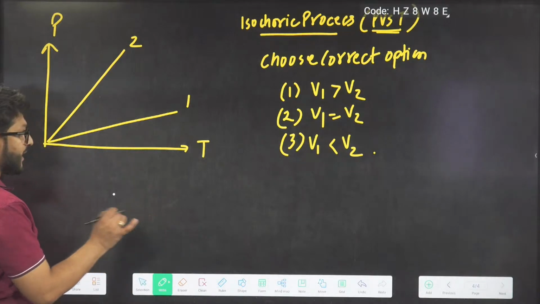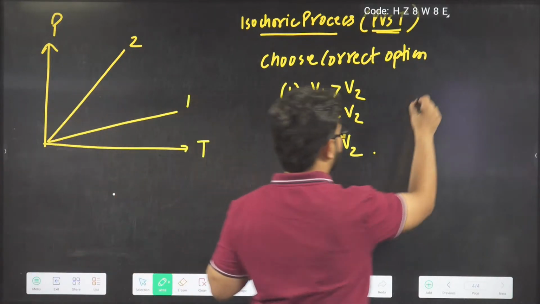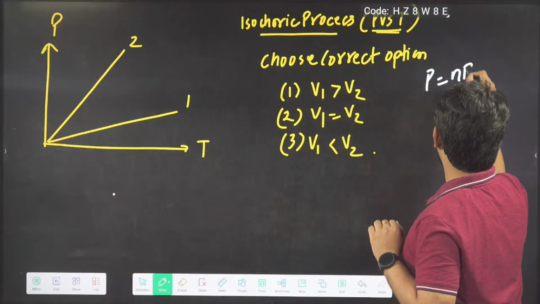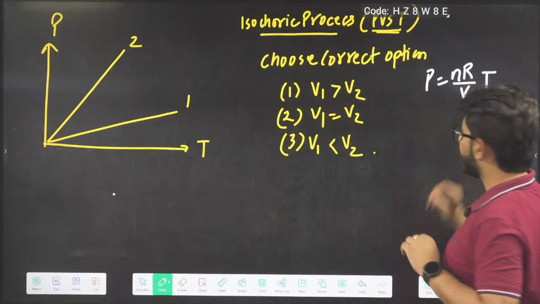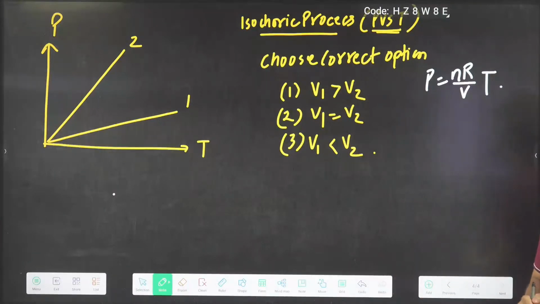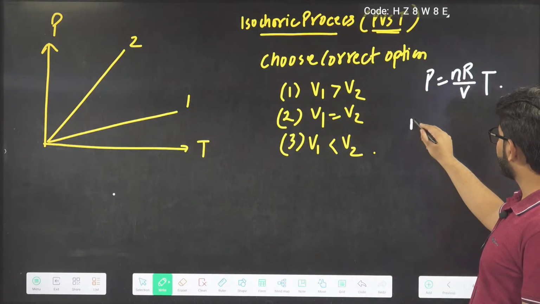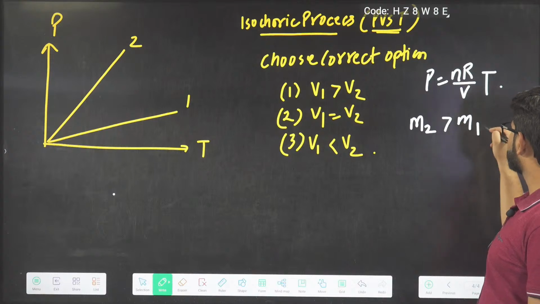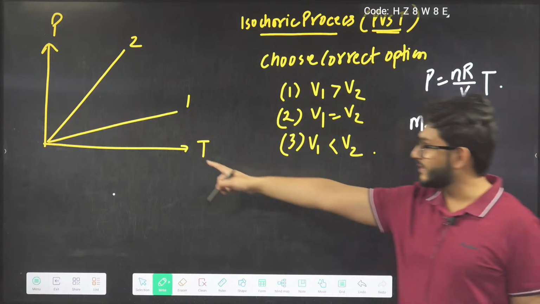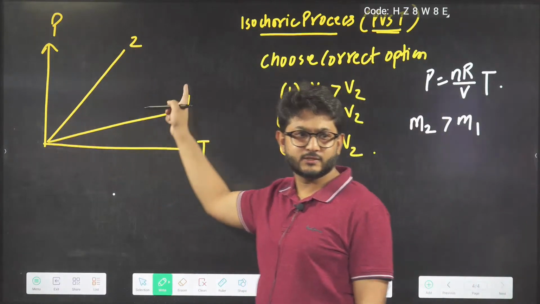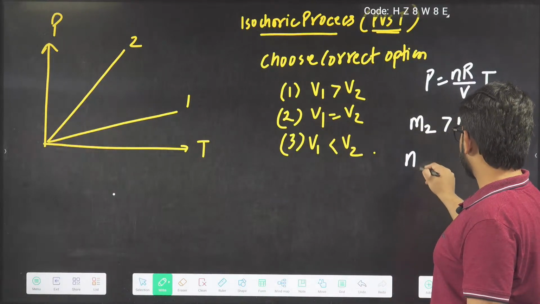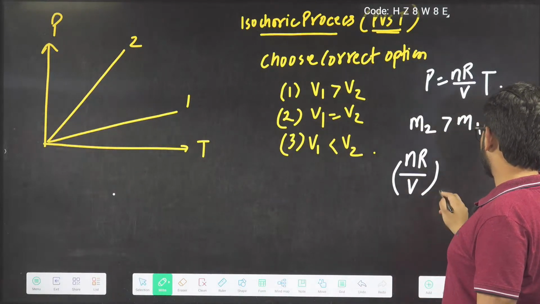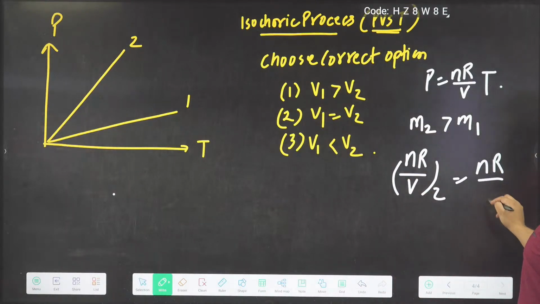So here we know that, guys, P equals NR by V into T. Right, guys? P equals NR by V into T. Also, we know that the slope of 2 is more than the slope of 1, we can see directly. Then we can write NR by V of 2 will be more than NR by V of 1.